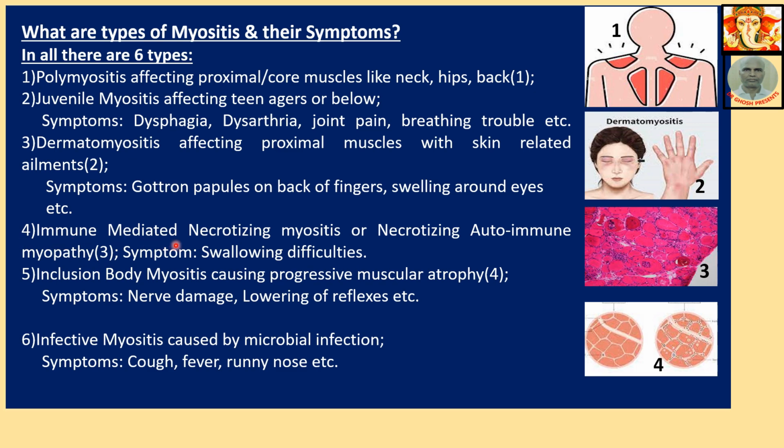Number 4, immune mediated necrotizing myositis or necrotizing autoimmune myositis. This is an autoimmune disease. Symptoms: swallowing difficulty. This is picture 3. This is a picture of muscles, and within these muscles there is necrotization, that is destruction of muscle cells.